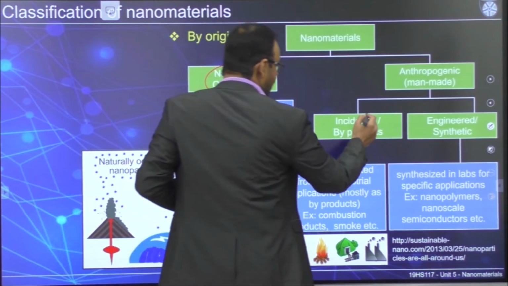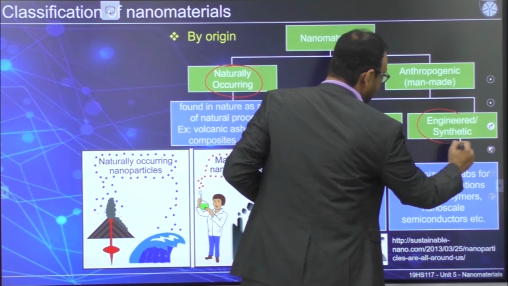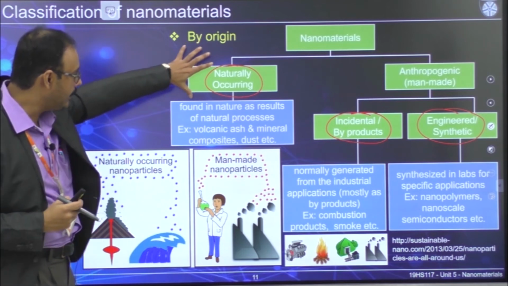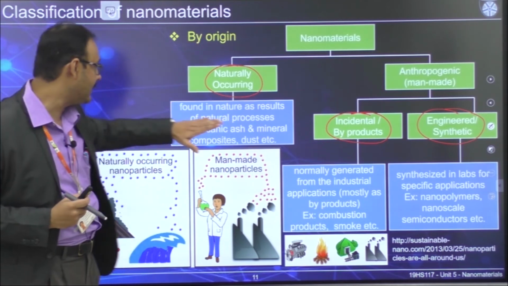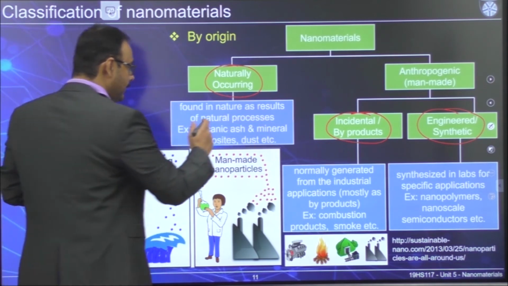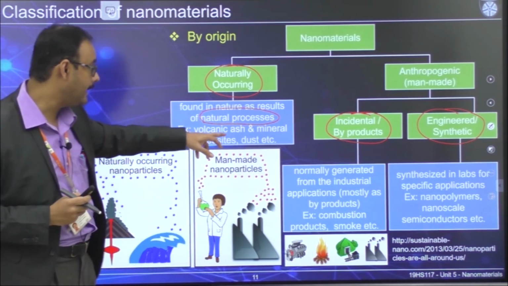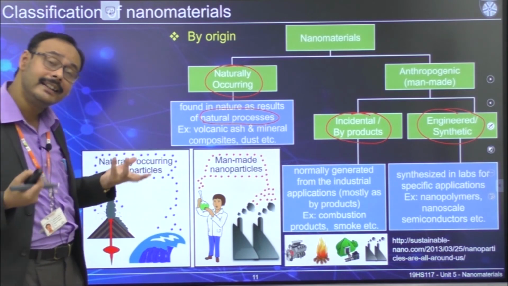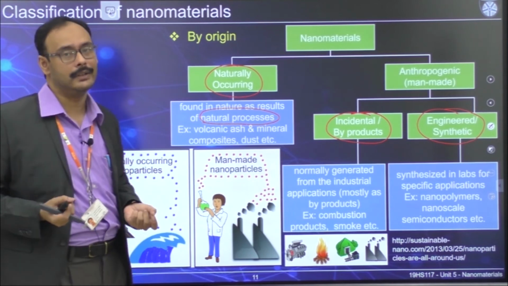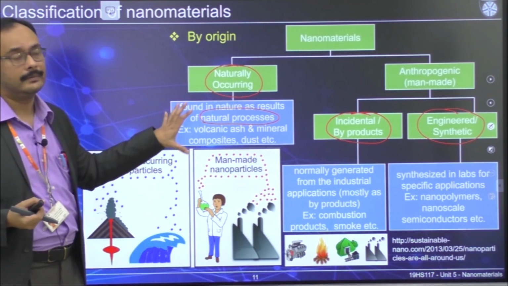One we call incidental, one we call engineered. Now what are the differences between these two? As I said, the naturally occurring one is found in nature as a result of natural processes. Be very careful about this term, natural processes. It is a very important term. For example, volcanic ash, mineral composites, they are already there in the environment, already there in nature. So you are not doing anything to that. So they are naturally occurring nanomaterials.